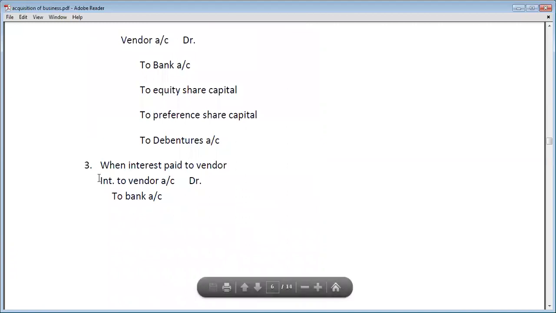The entry will be interest to vendor account debit to bank, because the vendor is the receiver and interest to vendor is an expense for the purchasing company. That's why we debited the interest, and the bank will give the interest to the vendor. That's why the bank is the giver, and that's why we credited the bank.